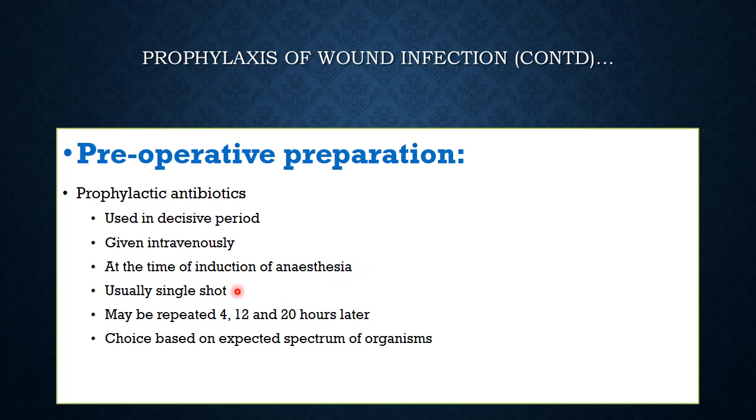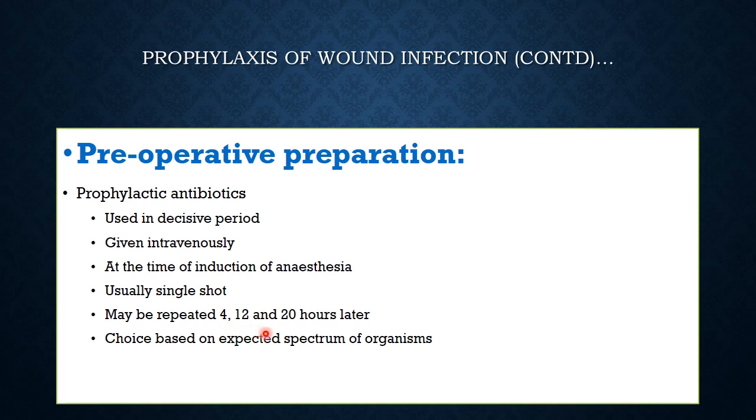Usually in clean cases, single shot is given, but in admitted patients, it would be advisable to repeat this shot, give a second shot at 4 hours after the first IV antibiotic. That should be adequate coverage, and sometimes that is all the antibiotic cover in clean surgeries that you give.